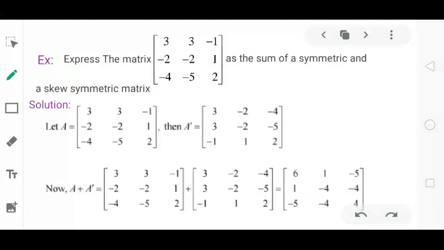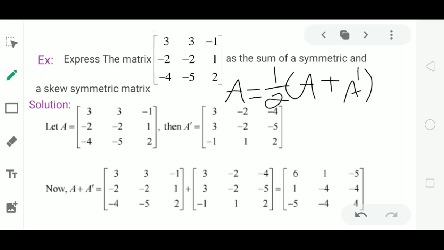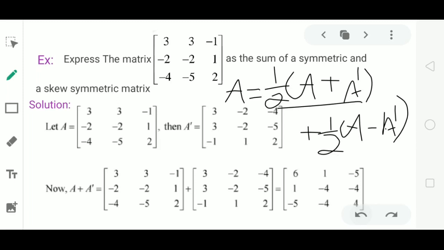Example: express the matrix as the sum of a symmetric and a skew symmetric matrix. Let us consider the given matrix as A. Now to express this matrix A as a sum of a symmetric and a skew symmetric matrix, by the previous theorem, we have to express A as 1 by 2 into (A plus A dash) plus 1 by 2 into (A minus A dash), that is, the sum of a symmetric and a skew symmetric matrix.